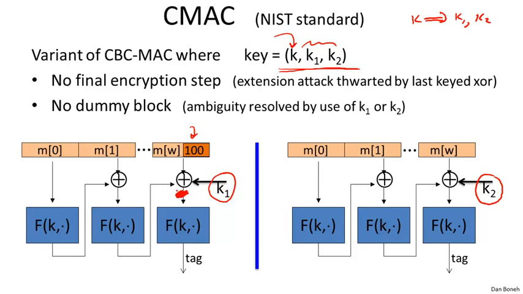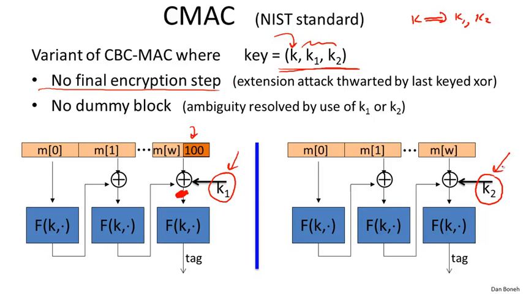He doesn't know K1, and therefore he doesn't know the value at this particular point, and as a result he can't do an extension attack. In fact, this is a provable statement. This construction, simply by XORing K1 or K2, is really a PRF, despite not having to do a final encryption step after the raw CBC function is computed. So that's one benefit, that there's no final encryption step. And the second benefit is that we resolve the ambiguity between whether padding did happen or didn't happen by using two different keys to distinguish the case that the message is a multiple of the block length versus the case where it's not, but we have a pad appended to the message.